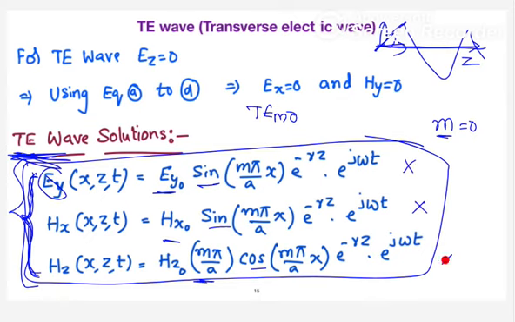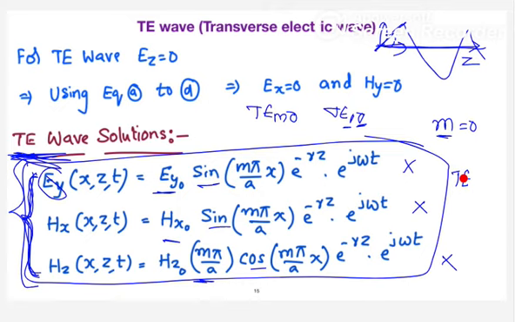So there is no electric field and no magnetic field, so I cannot say TE00 is a mode. As I already told you, when the second subscript is 0 and the first subscript is also 0, there is no electric field, which has no meaning at all. So what should be the minimum value of M right now?